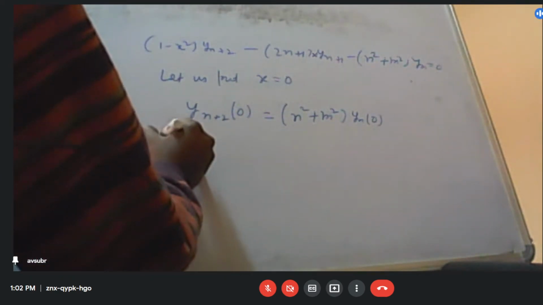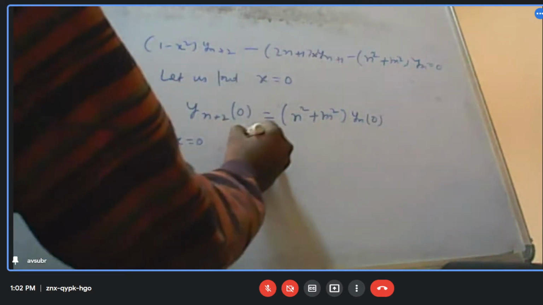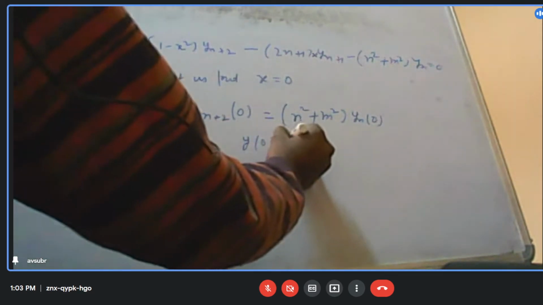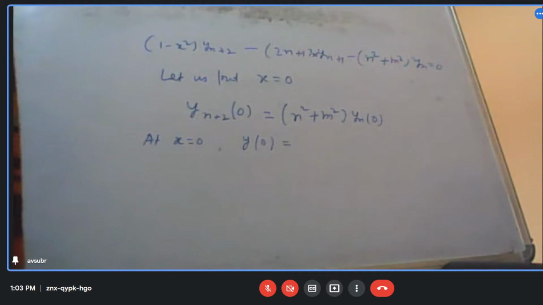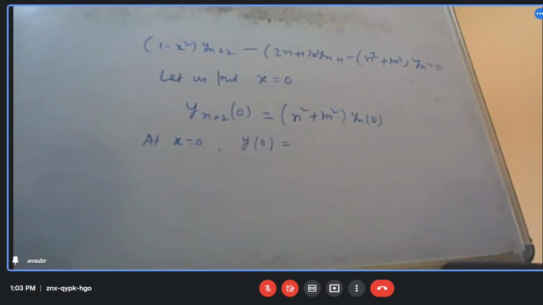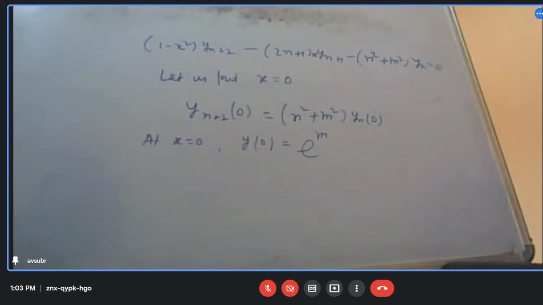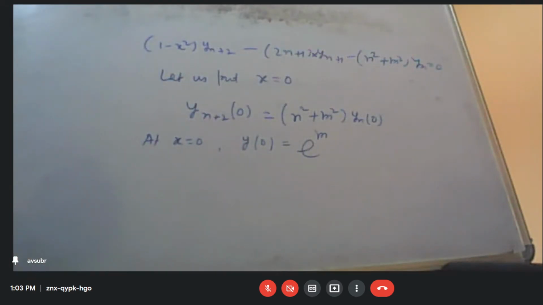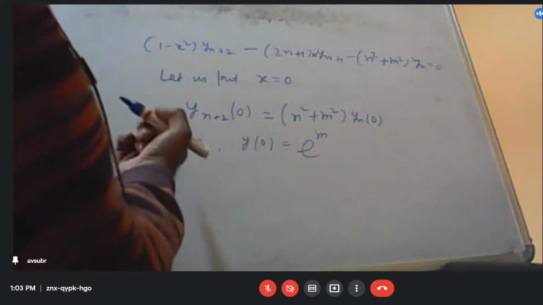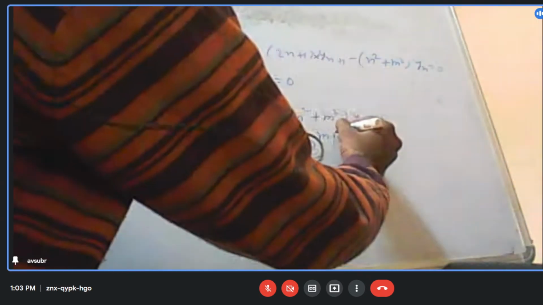Now at x equal to 0, what is the value of y? y is e to the power m cos inverse x, so cos inverse 0, which is pi by 2. Correct?